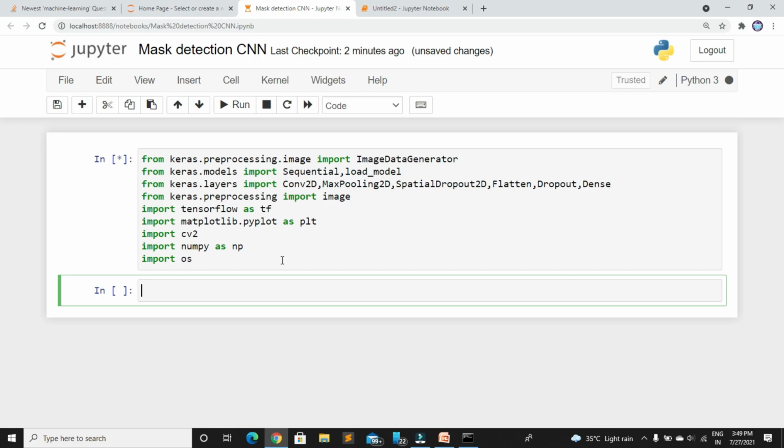Before we start the training process, I want to show you some images from the dataset. I downloaded the dataset from a GitHub repository. It is nearly 70 megabytes. I will share this dataset on Telegram. You can easily get that dataset from my Telegram channel.